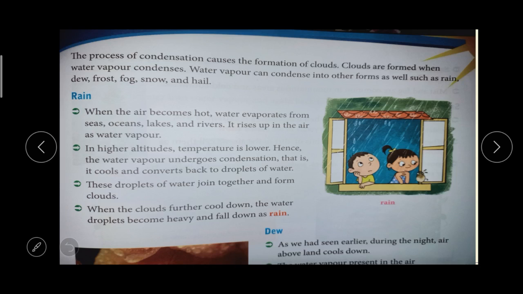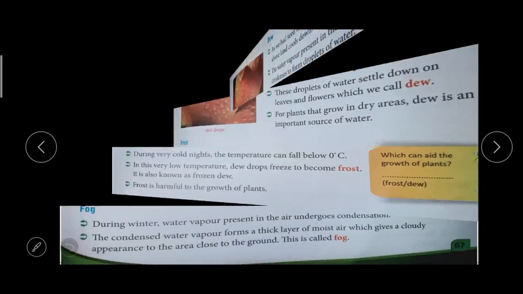Okay, it gives rain and it falls down as rain. Okay, do you understand? This is how the rain is formed. Okay, next one is dew.